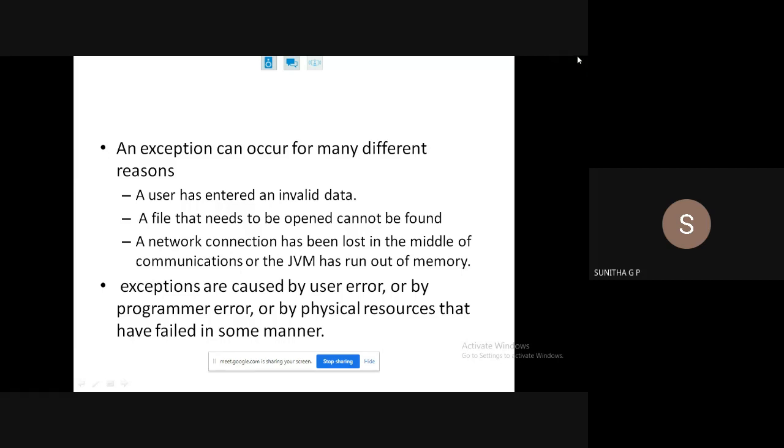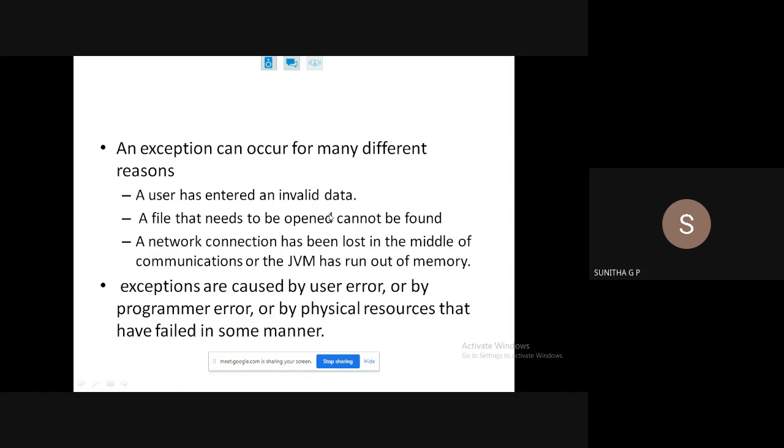Okay, so that is what you will say. So that is what an out of memory exception. And also network connections or JDBC connection, when you are connecting to a database. If that connection and accessing the database fail at that time, it will give you a connection error or a database not found error, something like that. Okay, so these are some errors that may disturb the execution of programs, and these are the reasons which will cause the exceptions.